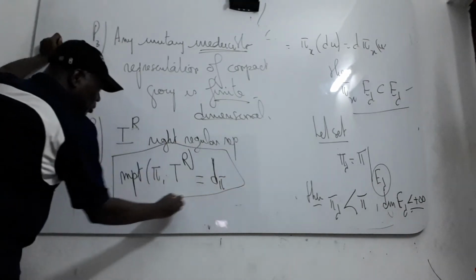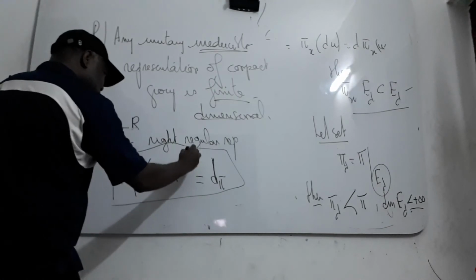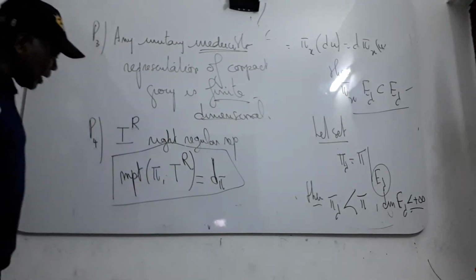What you are going to prove: the multiplicity of this kind of representation is equal to d pi.